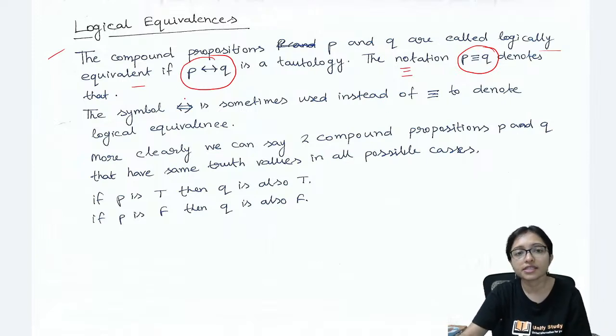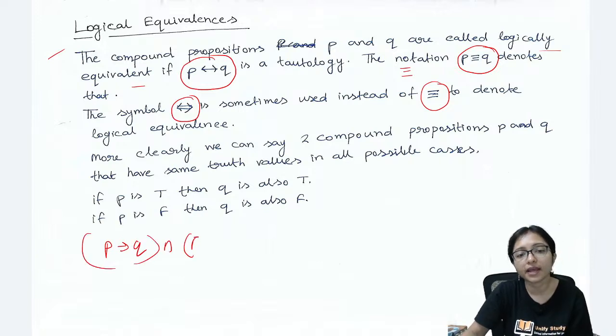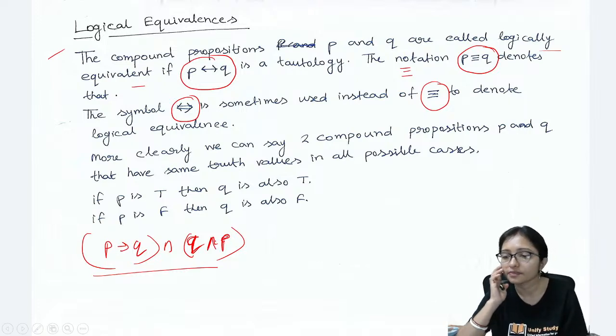We can use this symbol also. I already told you that P implies Q and Q implies P, then we can say they are logically equivalent.